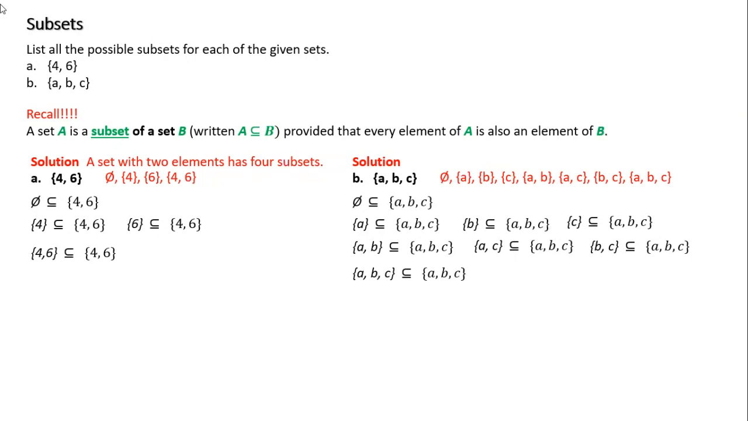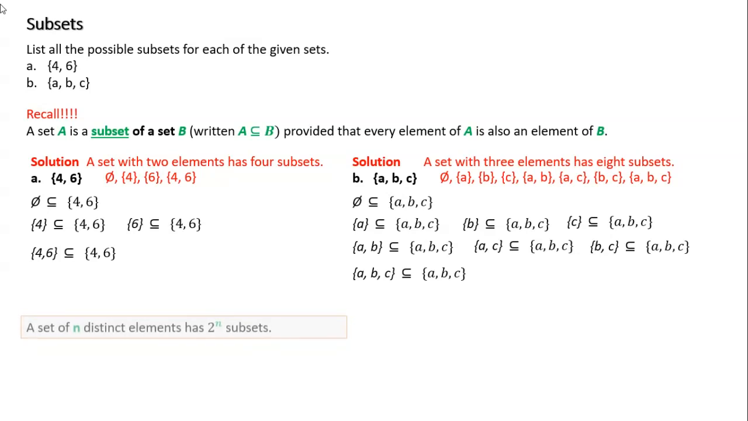Now, we don't put duplicates because the order inside the sets doesn't matter. So A, B and B, A would be the same thing. So I don't write that order, because as long as the element is in there, the order does not matter. Keep that in mind. So a set with 3 elements has 8 subsets. Now, how do I do this?